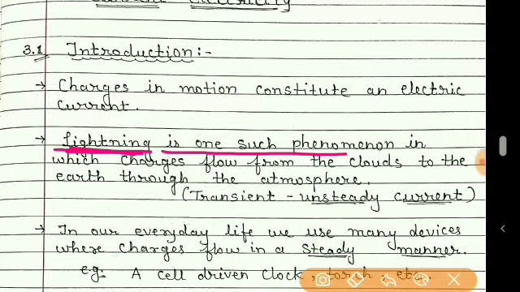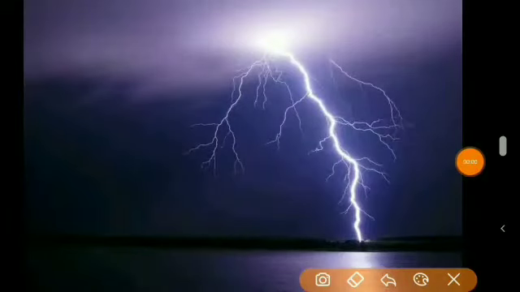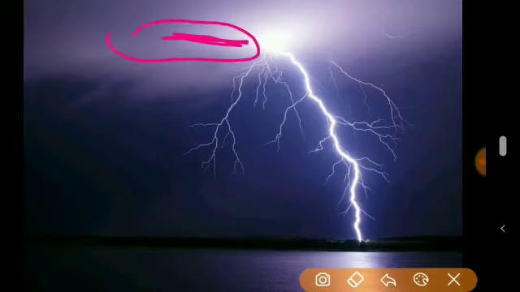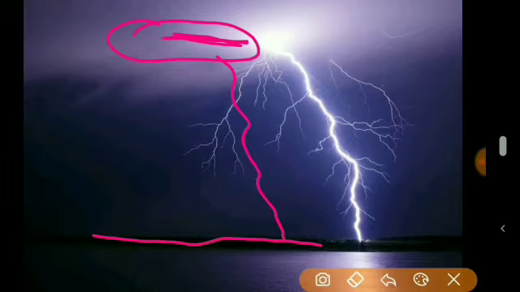Lightning is a phenomenon in which the charges flow from the clouds to the earth. In lightning, a high potential difference is generated between the clouds and the ground. Due to that, the charges flow either from clouds to the earth or from earth to the clouds, and the medium in between is air.